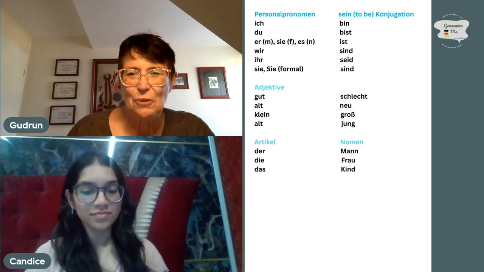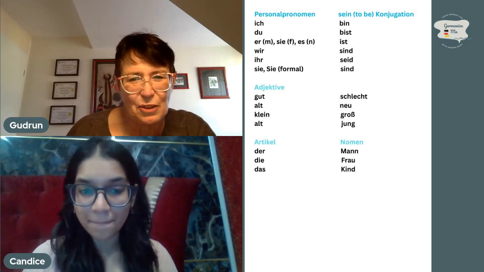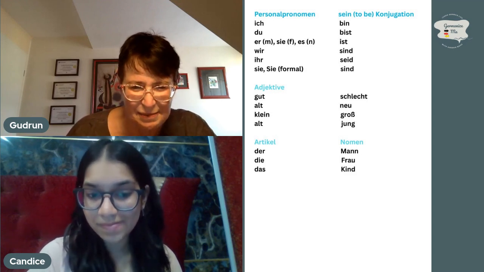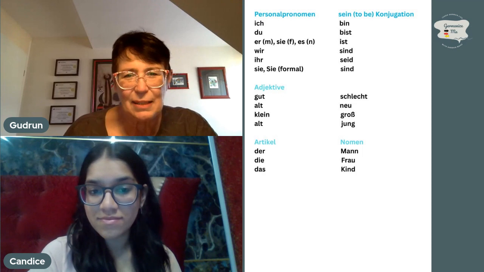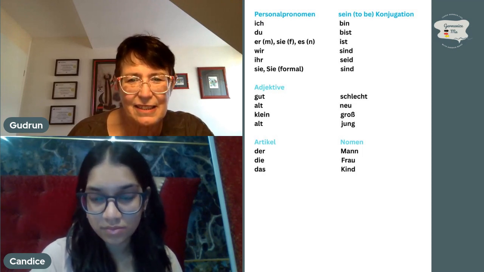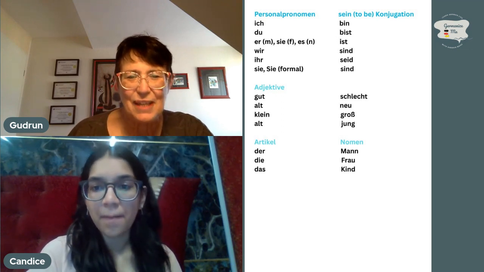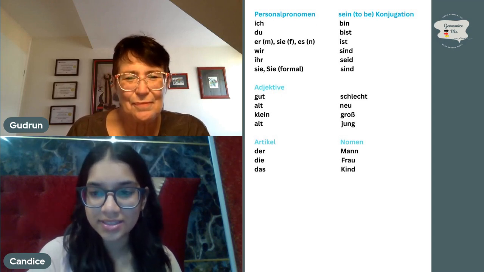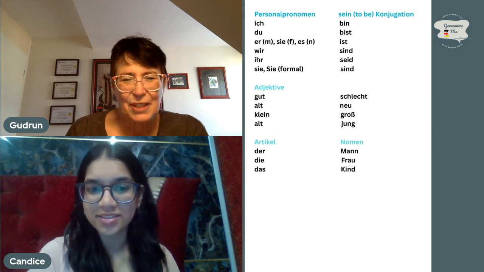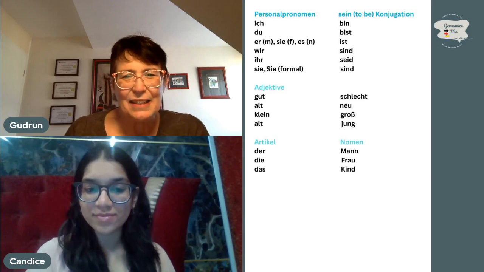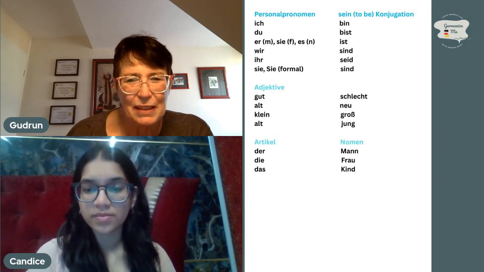So this is the conjugation of the verb to be in the present tense with all the pronouns. Bin, bist, ist, sind, seid, sind. Try. Bin, bist, ist, sind, seid, sind. Very good. So now we can, of course, combine those, like ich bin, du bist.